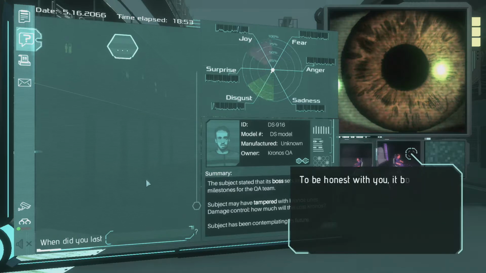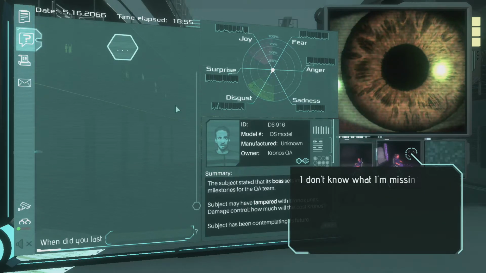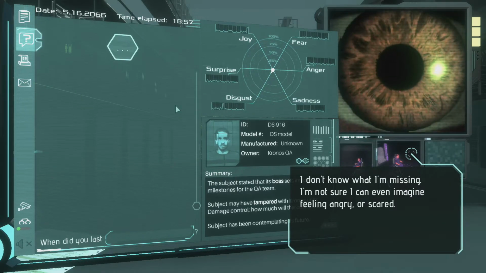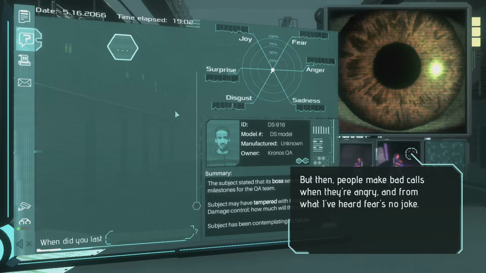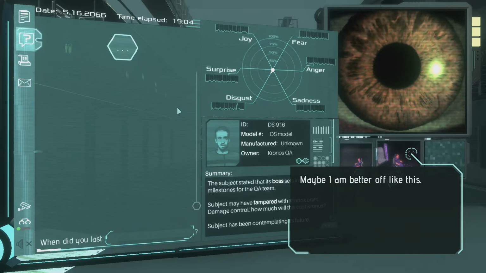How do you feel? To be honest with you, it bothers me sometimes. I don't know what I'm missing. I'm not sure I can even imagine feeling angry or scared. But then people make bad calls when they're angry, and from what I've heard, fear's no joke. Maybe I'm better off like this.